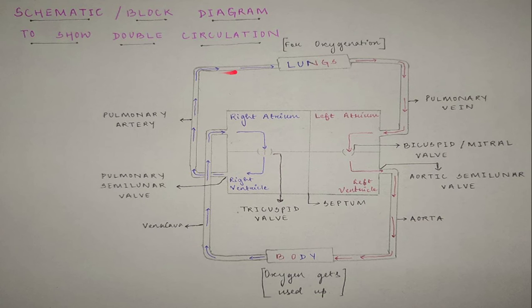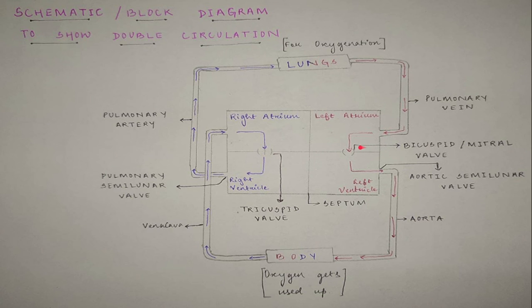Now it travels to the lungs, and in the lungs the exchange of gases takes place between the network of capillaries and the alveoli of your lungs. In the lungs it gets oxygenated and travels back through the pulmonary vein. It's a vein, still it carries the oxygenated blood, and that's the exception. It travels into the left atrium, and from the left atrium into the left ventricle, passing through the bicuspid or the mitral valve.